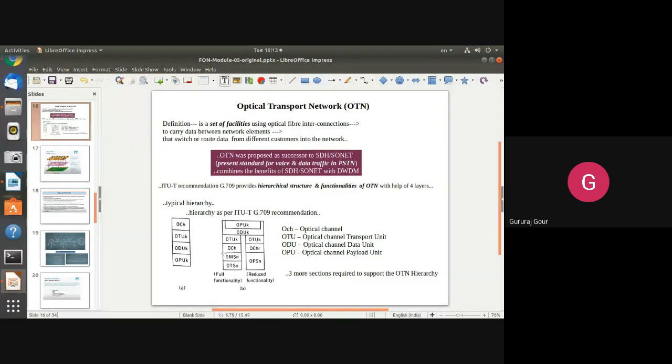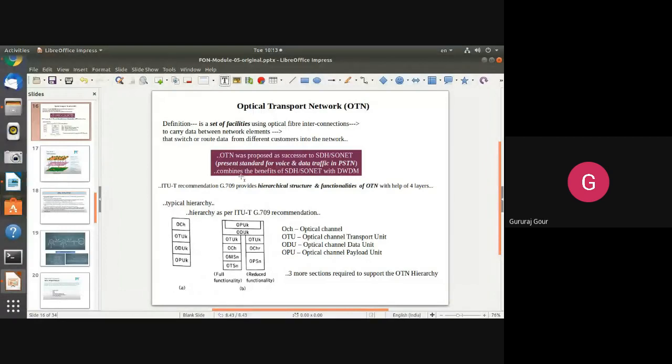This gives you full functionality. Whereas on this side we don't have OMS, the multi-wavelength supporting structure is not there. Instead we have only payload, channel, and transport units. So this has reduced functionality because of the absence of OMS and OTS.